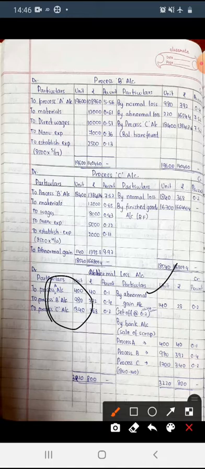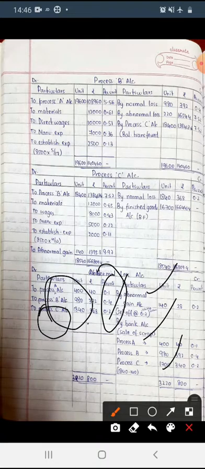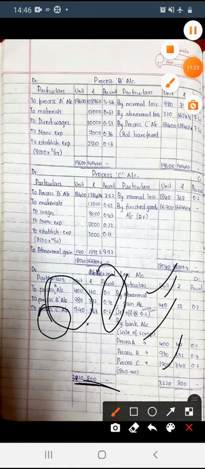Then per unit you have to take the price of that year's normal loss. In that year, what is the price per unit of the normal loss? 0.2. Okay. Then the remaining you have to sell at the respective per unit price. So 400 into 0.1, 980 into 0.4. Here 1840 total, 140 is set off, so remaining is 1700. Okay, this is about one more problem under cost accounting.